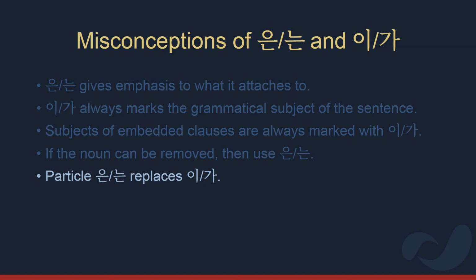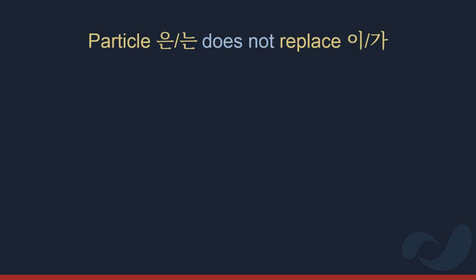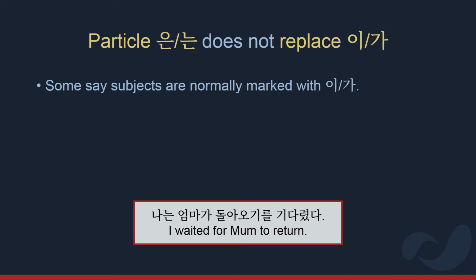This next misconception pops up every now and then when people say particle wa replaces particle ga, but that doesn't really happen. Perhaps this comes from the idea that subjects are normally marked with ga, but that isn't the case. If we're looking at complex sentences such as "I waited for mum to return," then the embedded subjects are normally marked with ga unless contrastive, and in that case it does seem that wa replaces ga. However, that isn't the case for main clauses, and that isn't what happens with the most basic sentences.